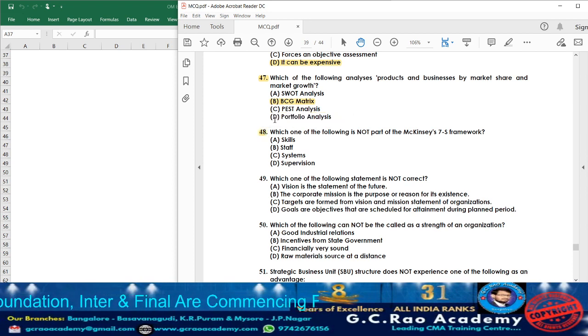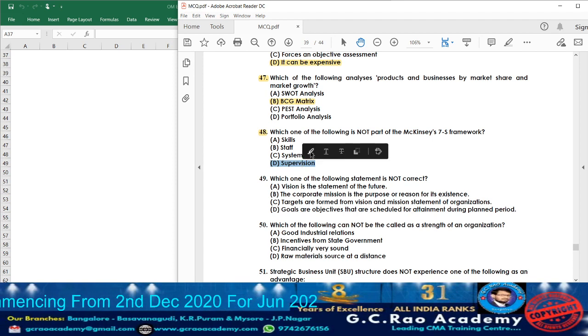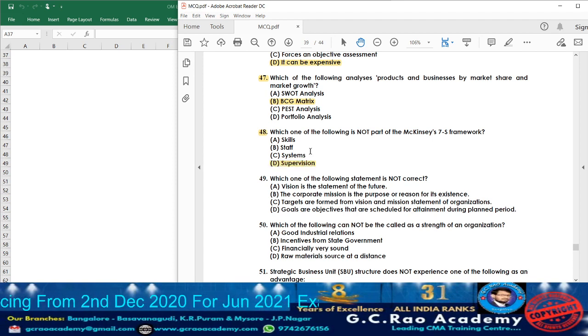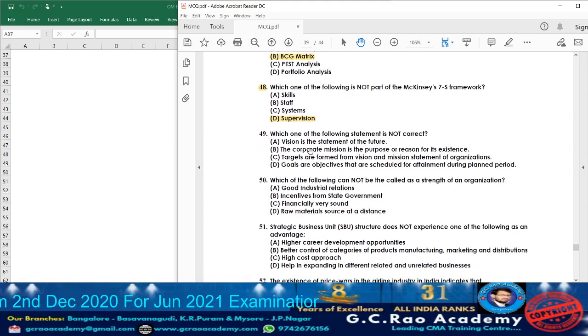Question 48. What are they telling? Which one of the following is not a part of the McKinsey 7S framework? Option A, skill. Yes, it is a part. Staff. Yes, it is a part. System. Yes, it is a part of 7S. D, supervision. Supervision is not a part of 7S. So the answer is option D, supervision.